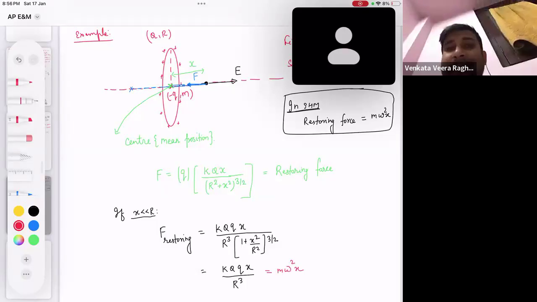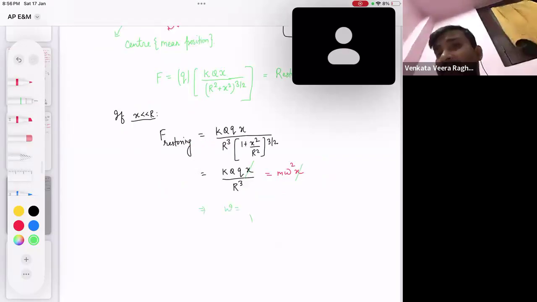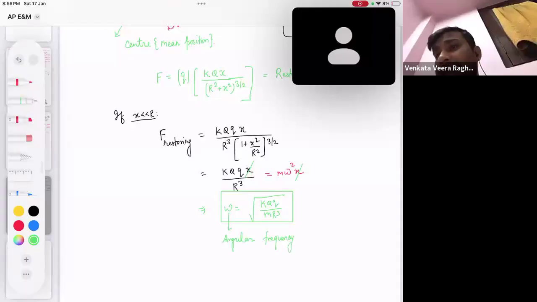And what I'm going to do is compare it with the restoring force in SHM, which is equal to m omega squared x. See, x and x got cancelled out. What is the omega we have? The omega we have is the square root of k Q q by m R cubed. This is called the angular frequency of SHM. What is this omega called? Angular frequency of SHM. And what is the time period of SHM? It will come as 2 pi times the square root of m R cubed by k Q q.